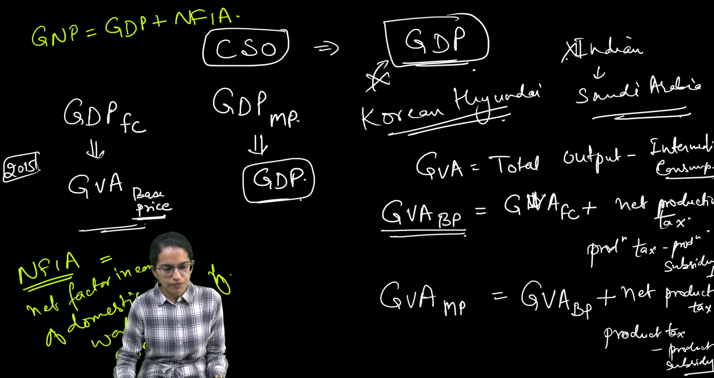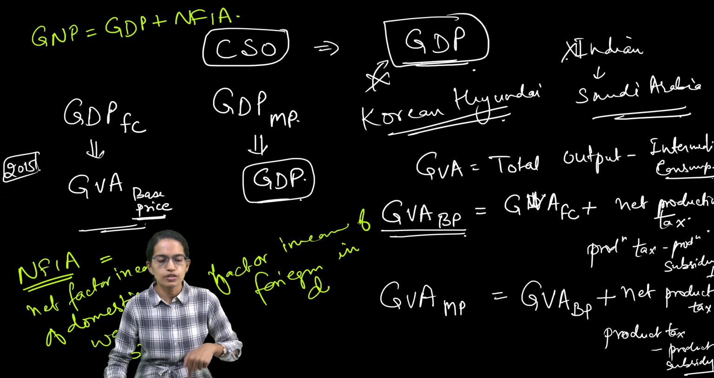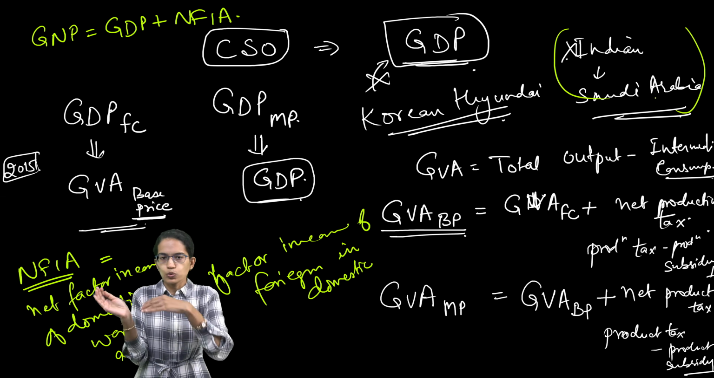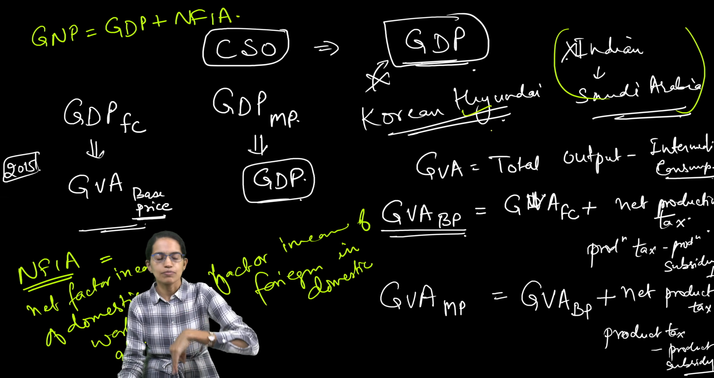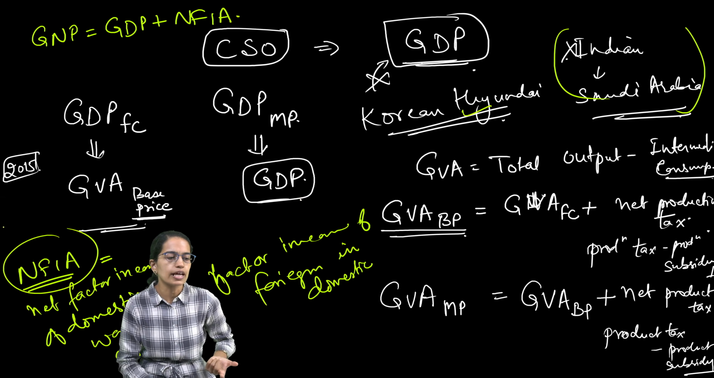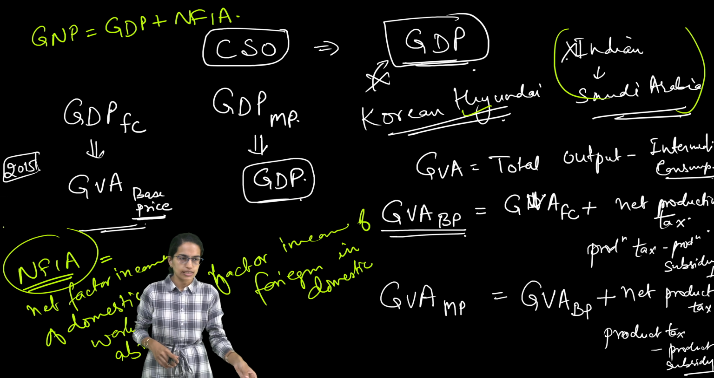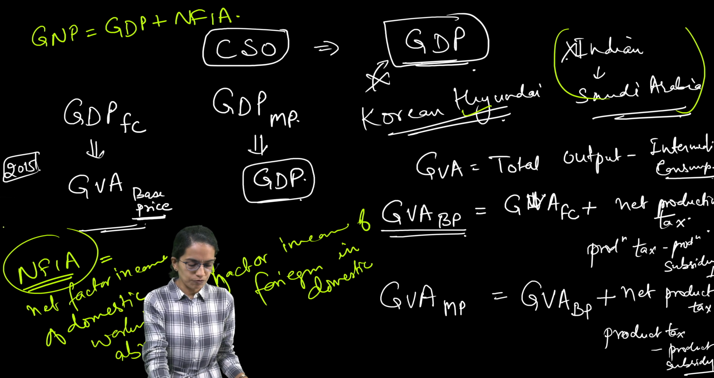So it is the factor income of domestic people working abroad minus the factor income of foreign companies, or the rest of the world, in the domestic market. So basically, Indians working in other countries minus other countries having their establishments in India, and that would be the net factor income from abroad. So to calculate GNP, or the gross national product, we have GDP plus the net factor income from abroad.